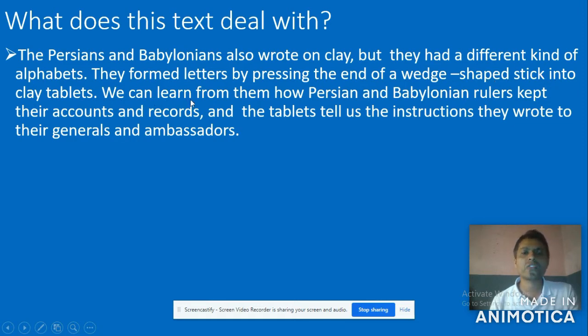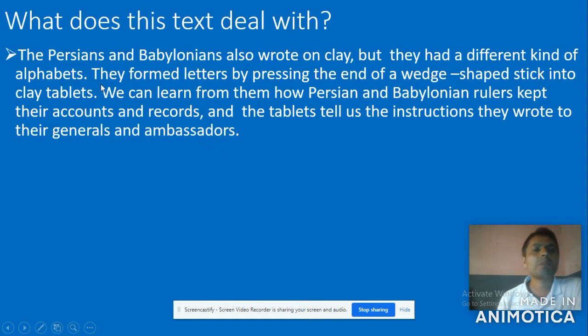We can learn from them how Persian and Babylonian rulers kept their accounts and records, and the tablets tell us the instructions they wrote to their generals and ambassadors. What does it mean?